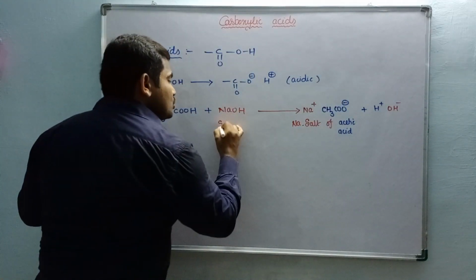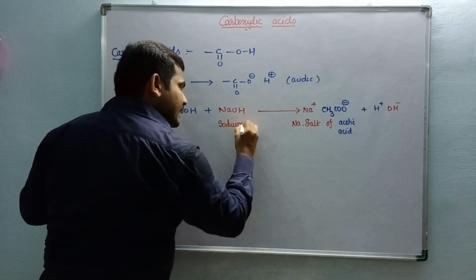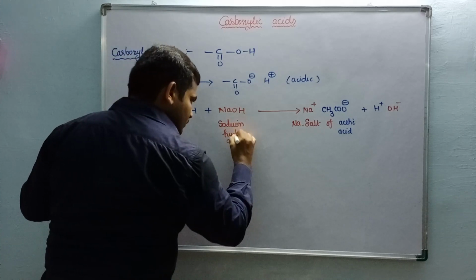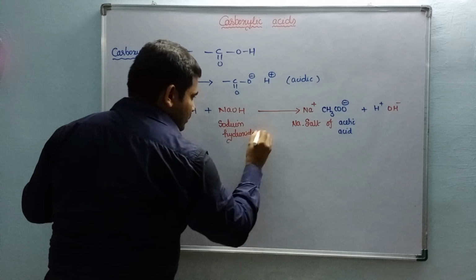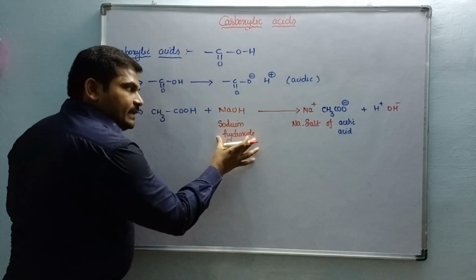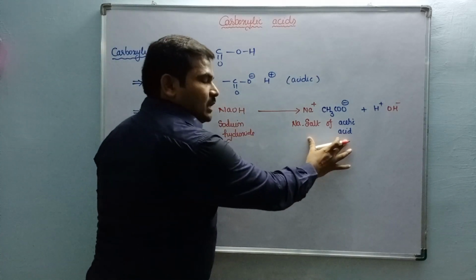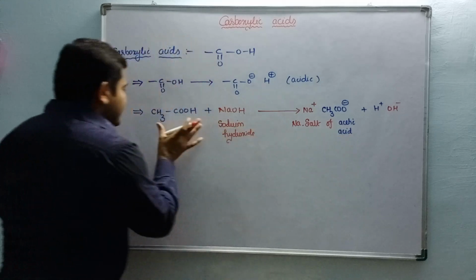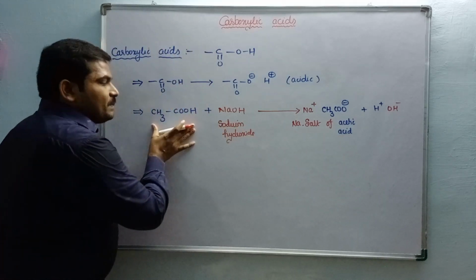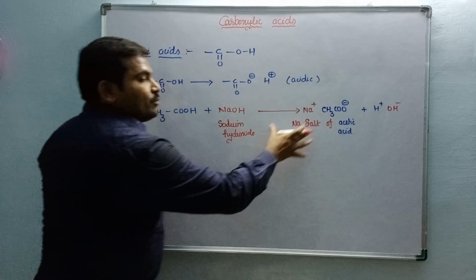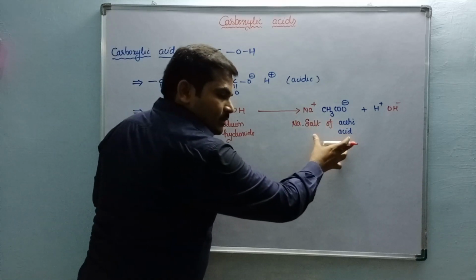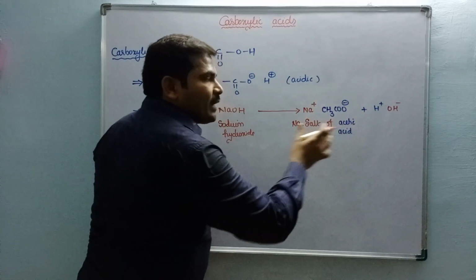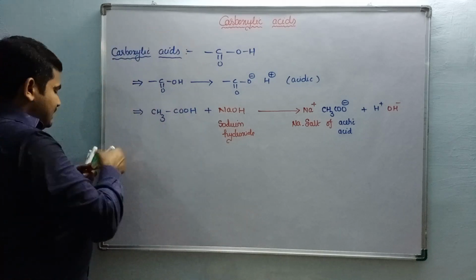What is this? Sodium hydroxide. If you take potassium hydroxide here, you can get potassium salt of acetic acid. If you take propionic acid plus potassium hydroxide, you will be getting potassium propionate. Okay, what is this here?